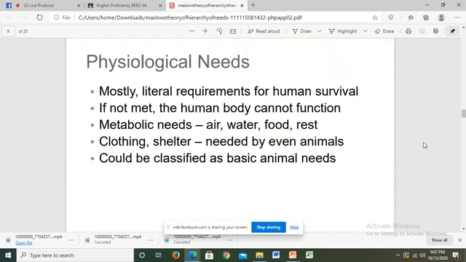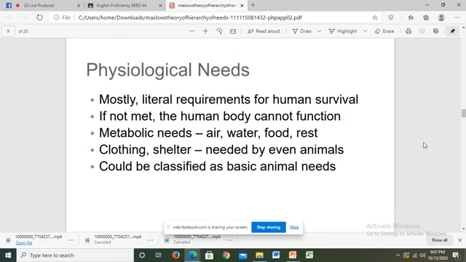Physiological needs are mostly literal requirements for human survival. If not met, the human body cannot function. Yes, you will die without air, water, food, and rest, which are metabolic needs. Clothing and shelter are also needed.